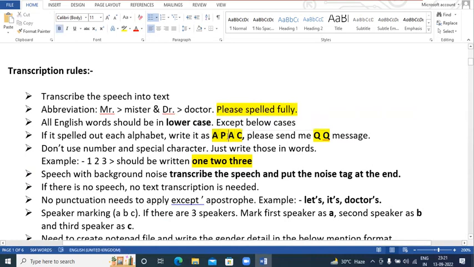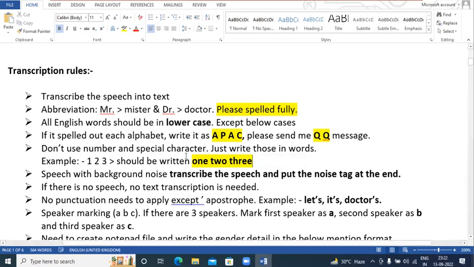Now, don't use numbers and special characters. Let us suppose the speaker says 1, 2, 3. So 1, 2, 3 must be written in words only. Don't go with the numbers. Everything must be written in words only. If a speaker says 10%, don't go like this, 10 and percent sign. We need to transcribe it in words. Don't put the percent sign here, just write whatever you hear.